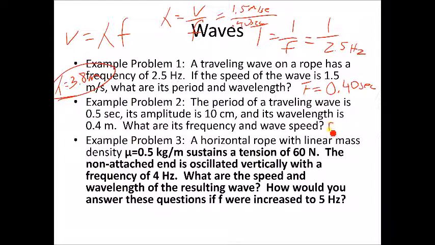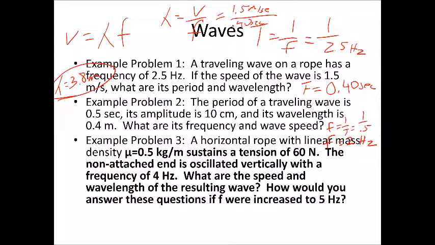All right, so remember, frequency is 1 over the period. So we know the period. The period is 0.5 seconds, so 1 divided by 0.5, and we get 2 for the frequency. So the frequency is going to be 2 hertz.